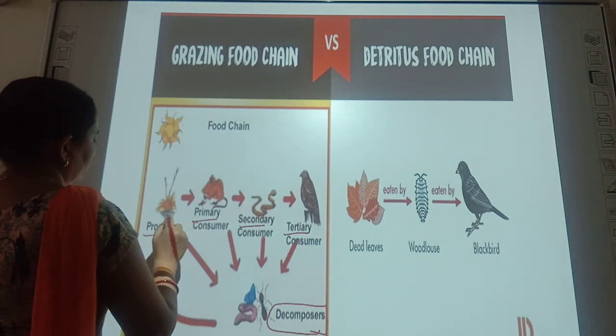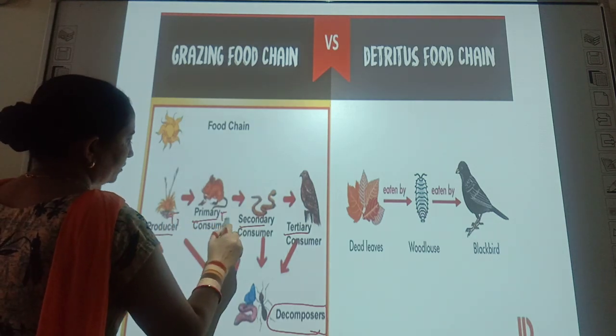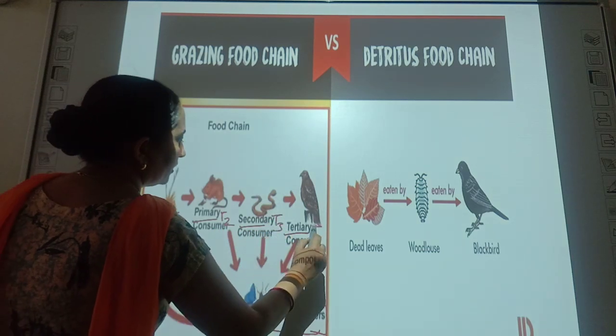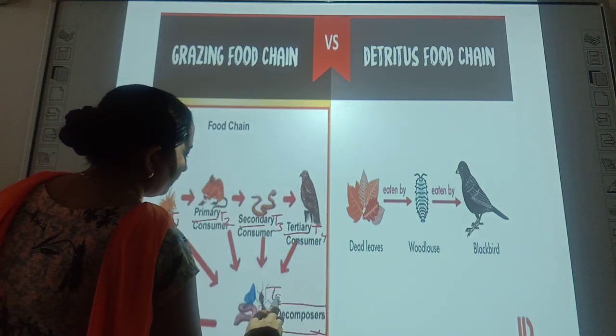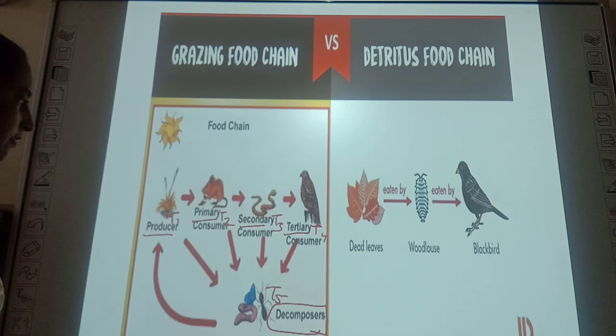Here we have T1, T2, T3, T4 and T5 trophic levels.